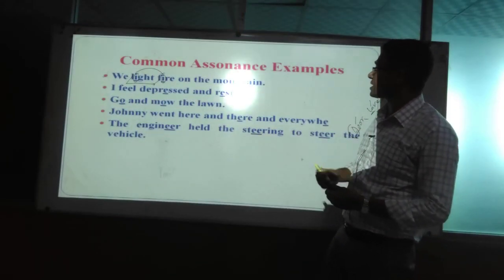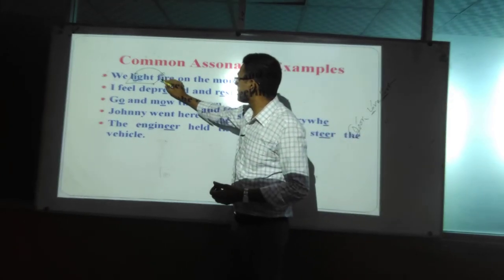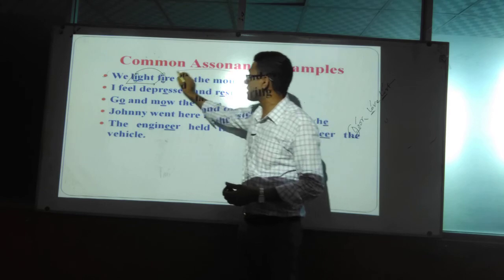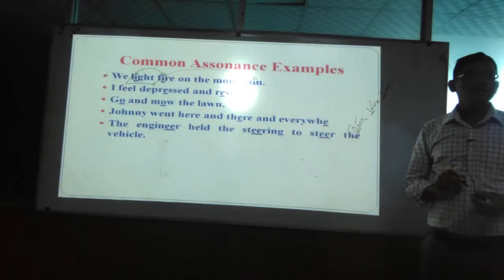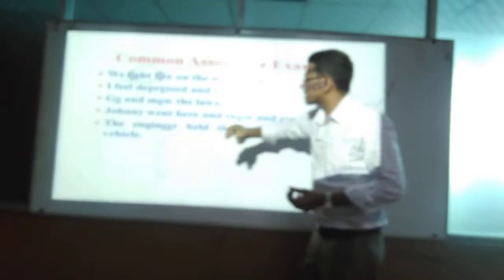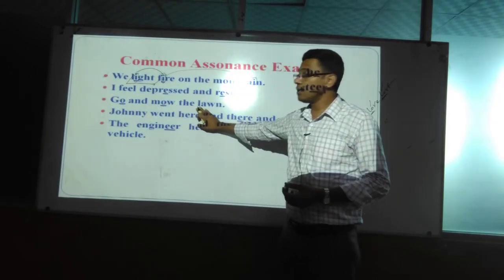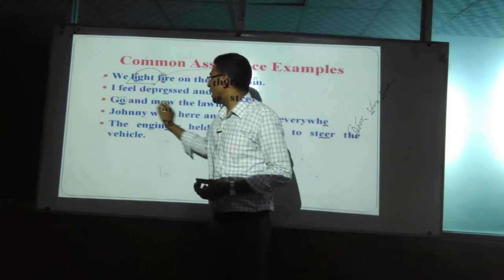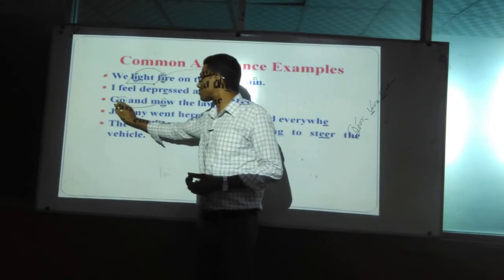In the same third example, we can go and mo, the long. So you have seen that O and O. These are what? Repeated vowel sound. And before them the consonants are different. That's why these are what? Assonance. And among these 5 examples I have shown, which one should be considered as assonance? Okay. Anyone any question?